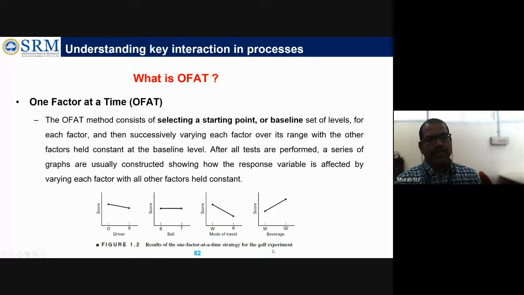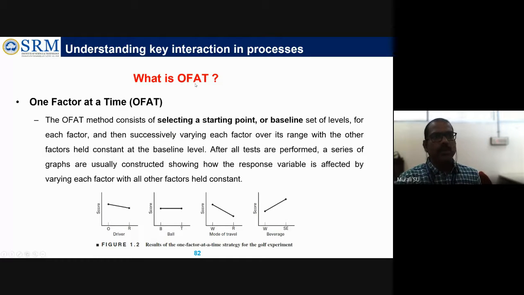So this is an example for golf players. They might have used different drivers, different balls, a mode of travel from one place to another, and what kind of beverages they take between shots. It's also important individually how each factor influences the score. It is studied as a main factor: main effect of driver, main effect of ball, main effect of mode of travel, and main effect of beverage on your performance score. It is not discussing anything about the interaction effect. Only the main effect is discussed.